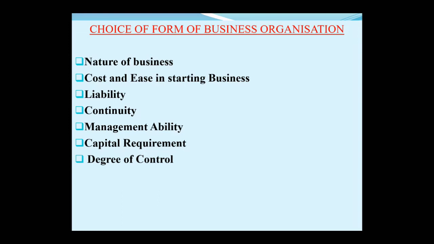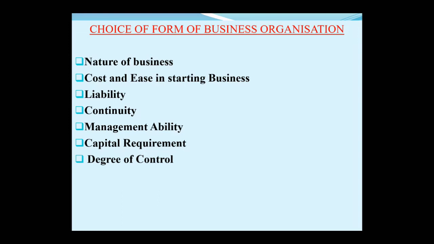Next is liability. For liability we have to compare the various forms: in which form the liability is limited and in which it is unlimited, and only then should the selection be done. Then continuity. The continuity point also has to be studied in detail. It has to be seen what will be the effect on the continuity. If we are forming a sole trade business, obviously the continuity will be less. There will be a lack of continuity, because if any mishap happens, the business has to be closed down. But it will not be affected if we select a company form of business, because there is no effect on the continuity. In partnership, it has to be ended for the time being. Then a new deed can be made, and again the business can be started in partnership form. So all the forms have to be compared.